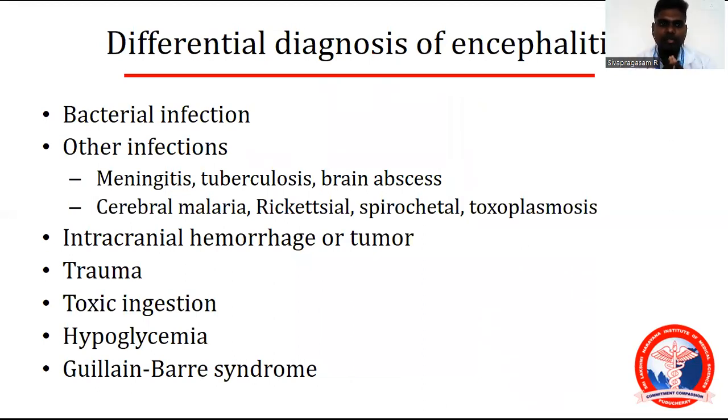What are the differential diagnoses of encephalitis? As we know, meningitis is a very important differential diagnosis, which can be due to TB, or brain abscess, cerebral malaria, rickettsial, spirochetal, or toxoplasmosis, intracranial hemorrhage or tumor, trauma, toxic ingestion, hypoglycemia. Remember, always check for sugar levels. Whenever a patient comes with any head injury or loss of consciousness or seizure, first check the 3 Gs. Remember 3 Gs. One of the main Gs is glucose. Guillain-Barré syndrome is again a neurological deficit. What are the other two Gs? Nothing but ECG and EEG.